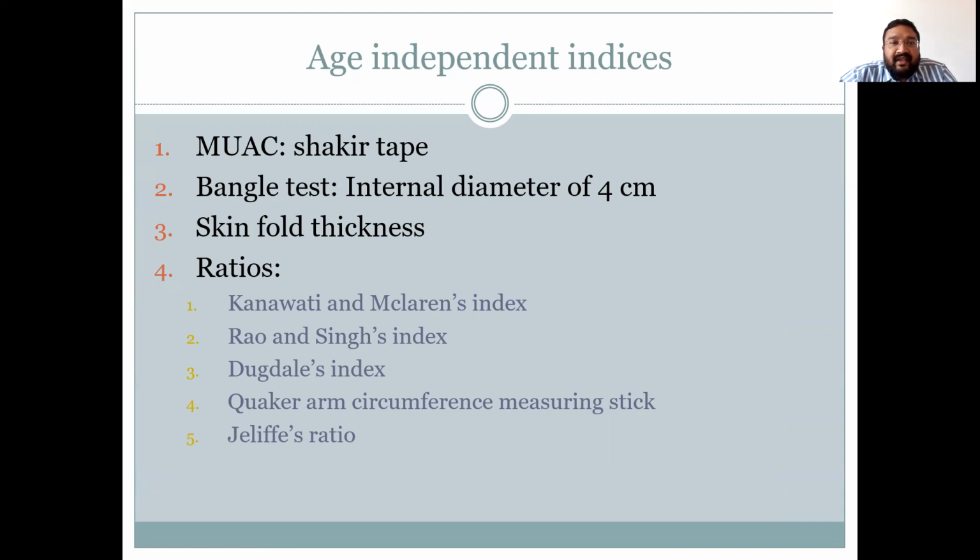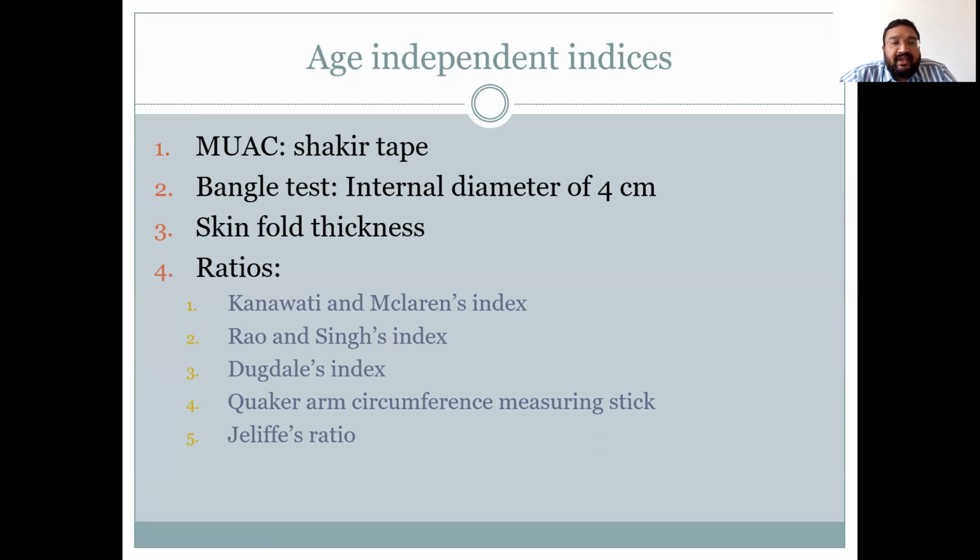Second age-independent index is the bangle test. A bangle or a chudi of internal diameter of 4 centimeters is made to pass above the elbow. In normally nourished children, it doesn't go above the elbow, but in malnourished children, it usually goes above the elbow.